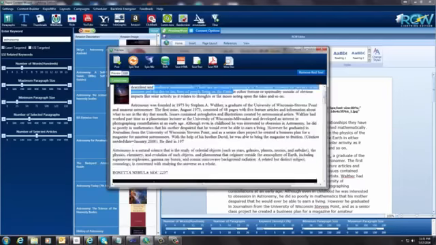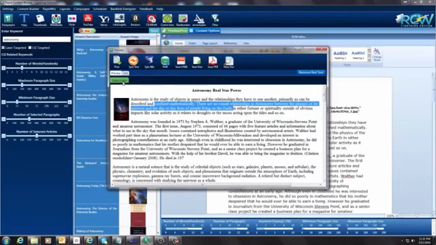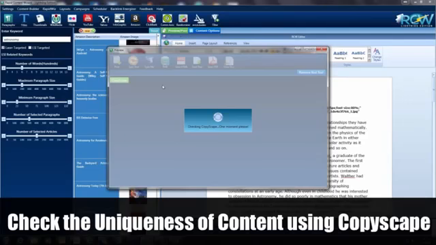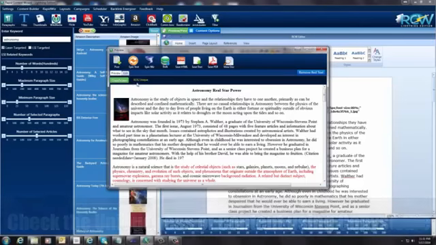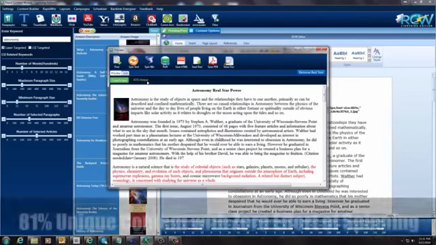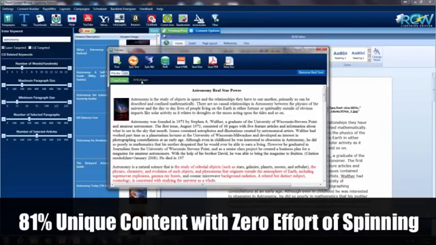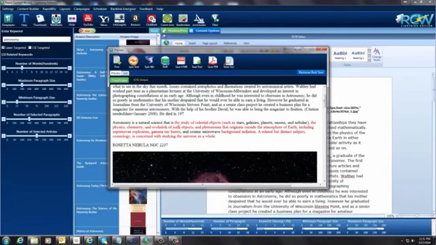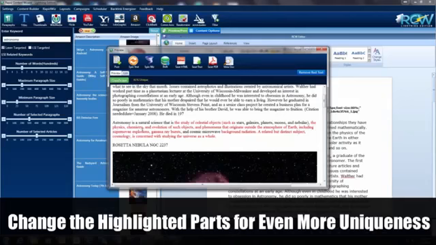Now, what I like to do next is one more thing. We have a little Copyscape button. You want to see how unique this is. You can click on that very quickly, and it comes up here and tells you that it's 81% unique. But more than just telling you how unique it is, it also comes down here and highlights in red the text that it has found duplicate content for out on the internet.